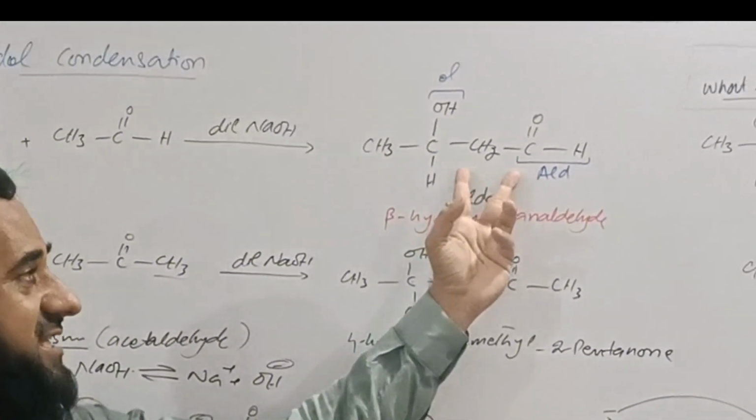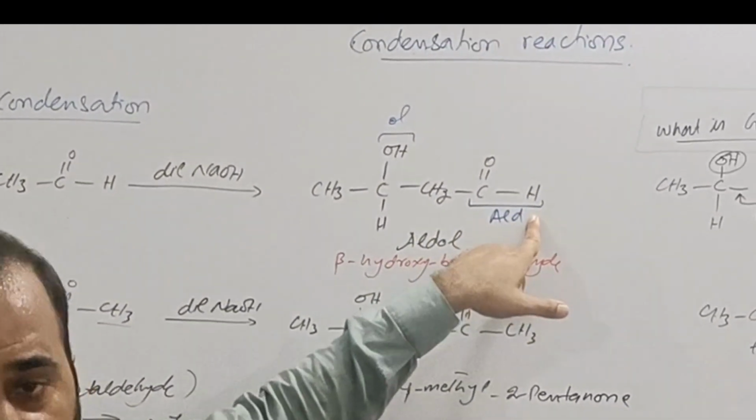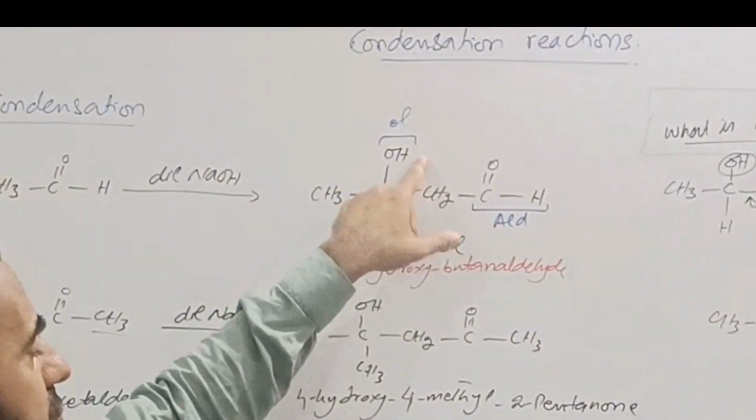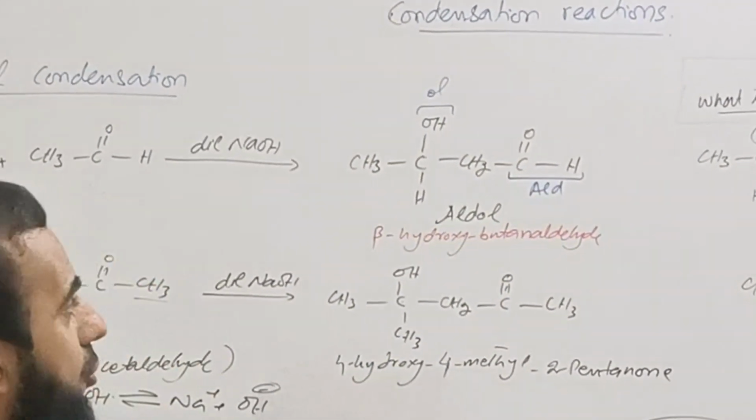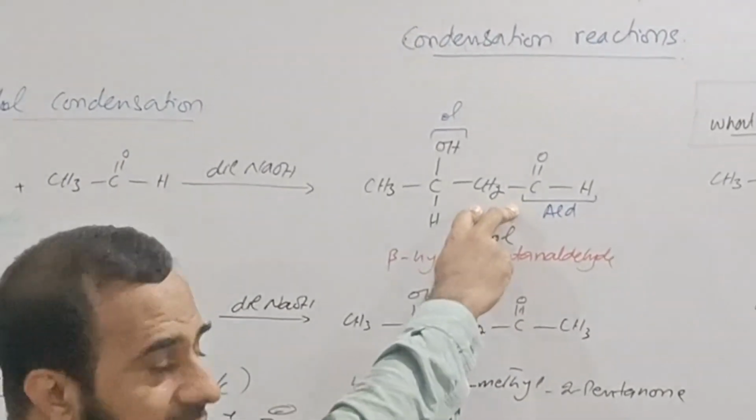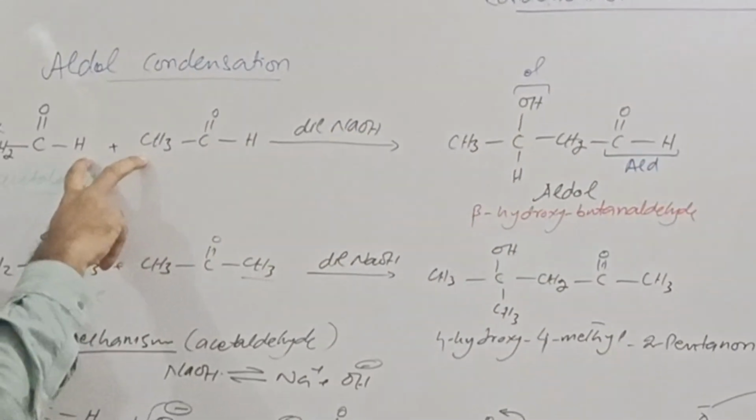product. If we see this product, there is an aldehydic group and there is an alcoholic group. So collectively we can call this aldol. So aldol is formed by the condensation of aldehydes.